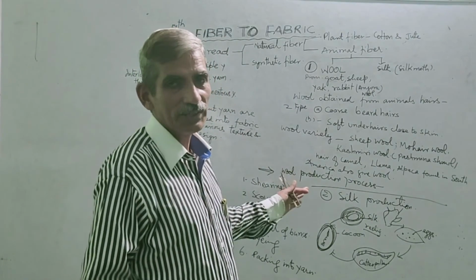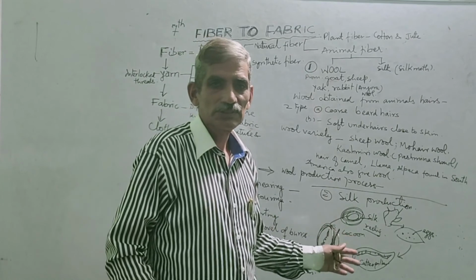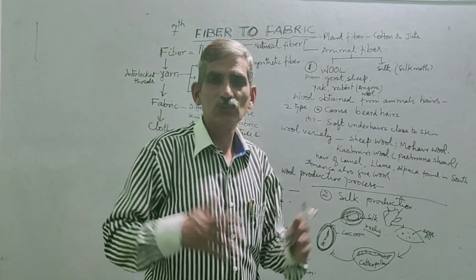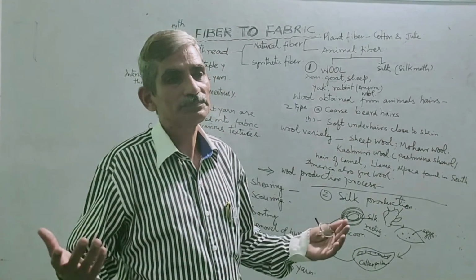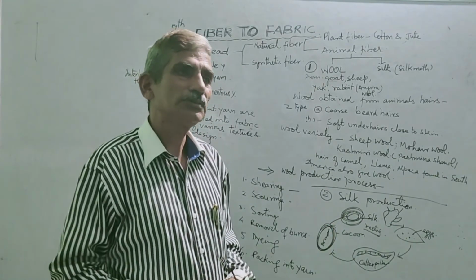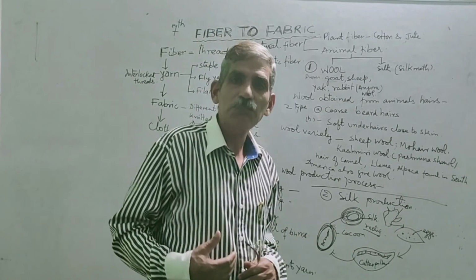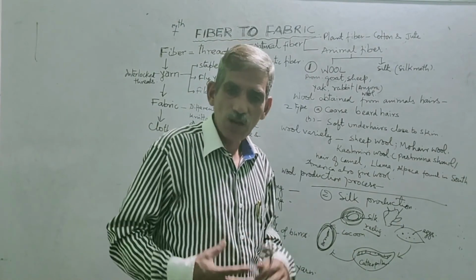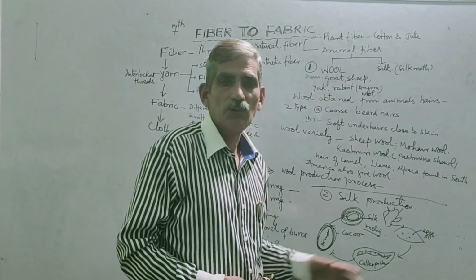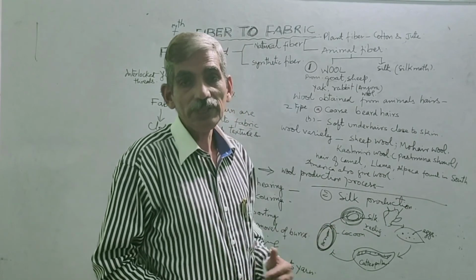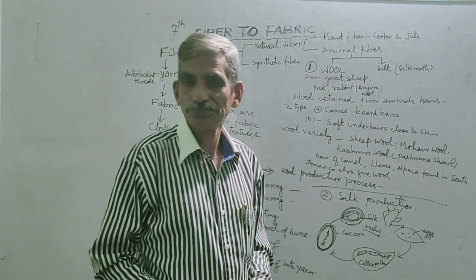When these are all natural products, they are derived and locally used, and then they are also used internationally. This way we keep ourselves warm with the help of wool in winters. Thank you.